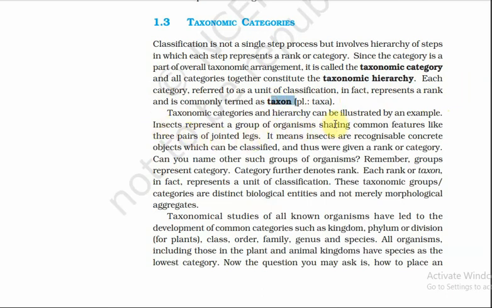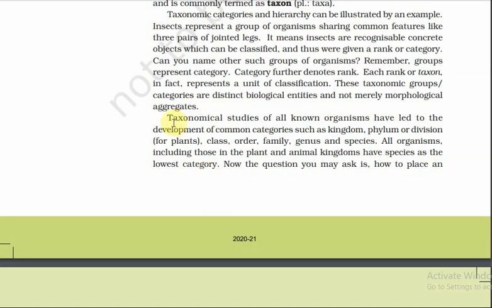Taxonomic category and hierarchy can be illustrated by an example. Insects represent a group of organisms. See this example and read it carefully. Taxonomic studies of known organisms have led to the development of common categories such as kingdom, phylum or division, class, order, family, genus. These are different categories.